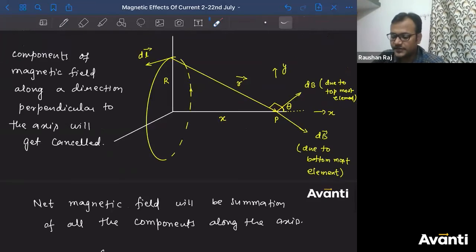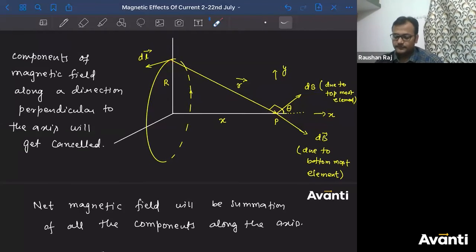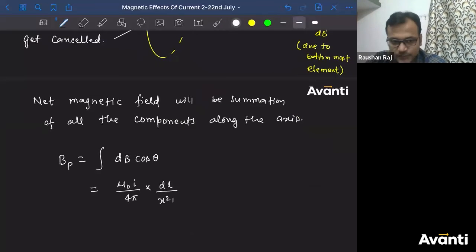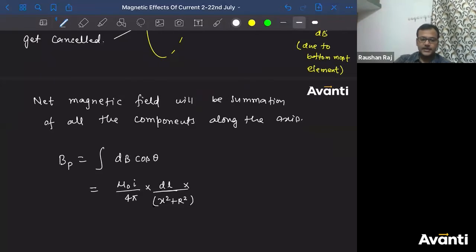What is the distance between this point and this point, guys? If the distance of point P from the center is x given to you, radius of this current carrying coil is R given to you, tell me what is this distance r? Tell me, children, what is this distance? It is square root of x square plus capital R square. So can I write? It will be square root of x square plus capital R square and then its square. So I'm going to get this part into. After this, what will we write, children, tell me quickly?